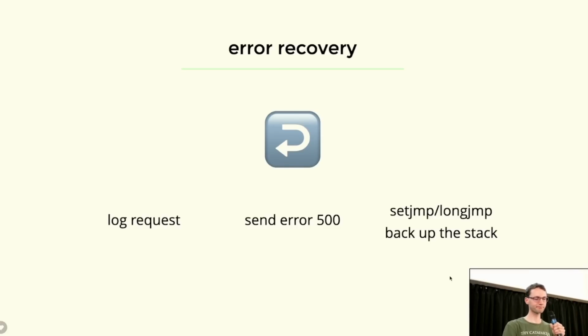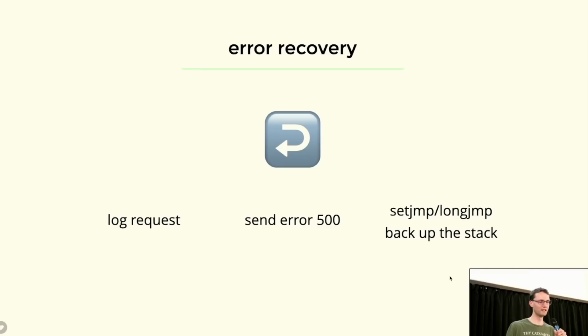Now in this case, we need to recover. But first of all, we can actually log this particular request because this request violated our assumptions. It's not just a random memory allocation that was ill-timed. No, this is actually a problematic request. And so we really want to know about it, right? It is actually helpful to know what went wrong, and we can track it down, reproduce it, etc. The next thing we're going to do is send a proper error 500 when this happens. So normally, when you have that web server that gets canceled, the connection gets interrupted. But we can properly send an internal server error back in the case of an error.